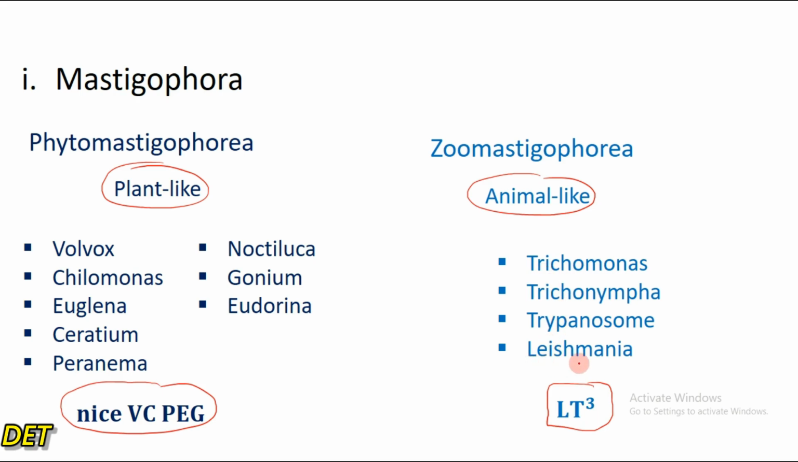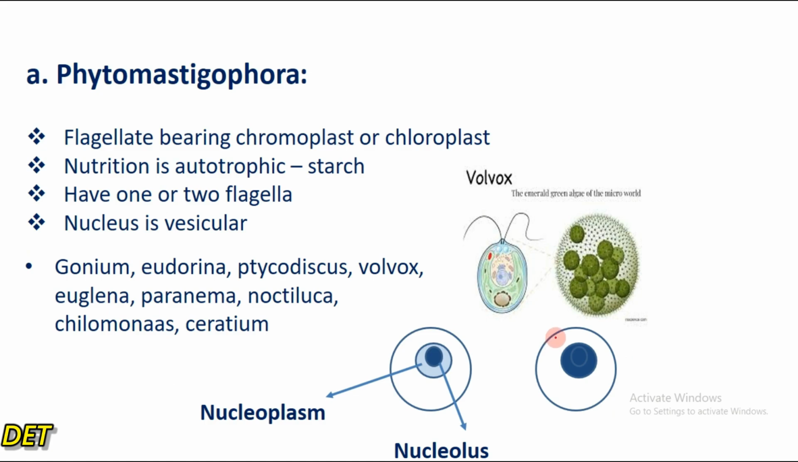So L is for Leishmania, the first T is for Trypanosome, the second T is for Trichonympha, and the third T is for what? Trichomonas. So these are the animal-like flagellates, the examples of the Zoomastigophora, right? Remember, the unique thing about these organisms is that they are protozoa and they move with the help of flagella, right? So let's look at the class Phytomastigophora proper.